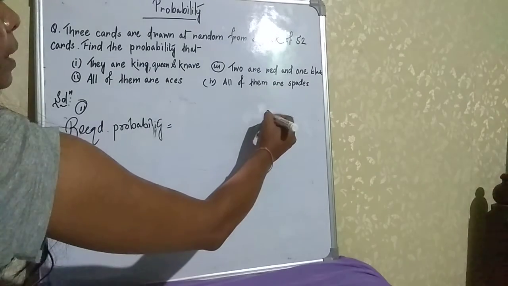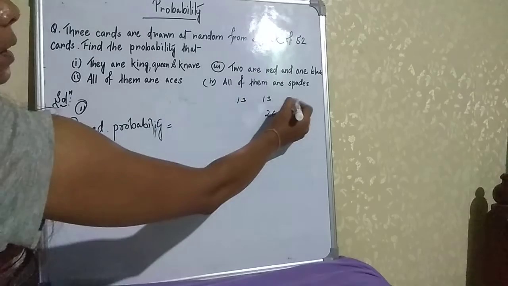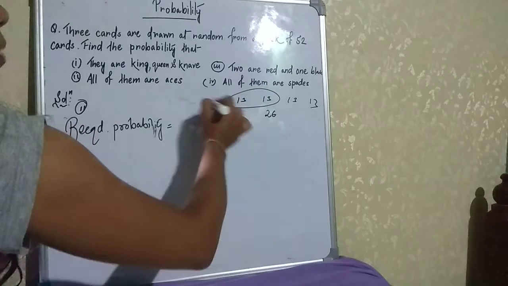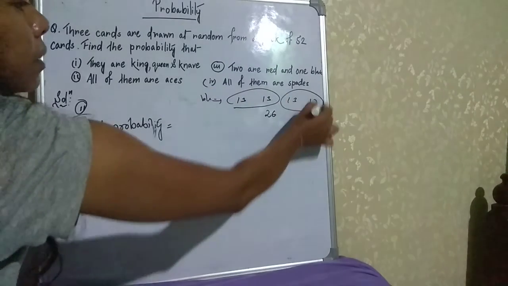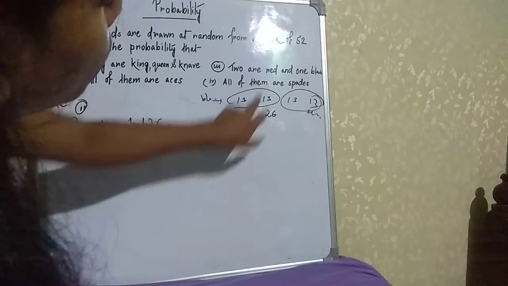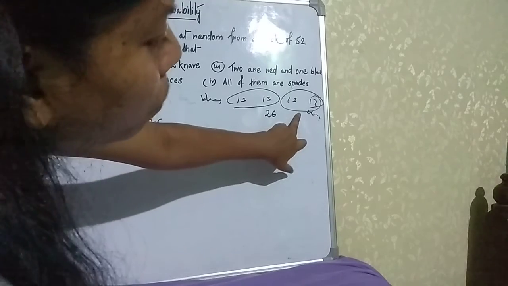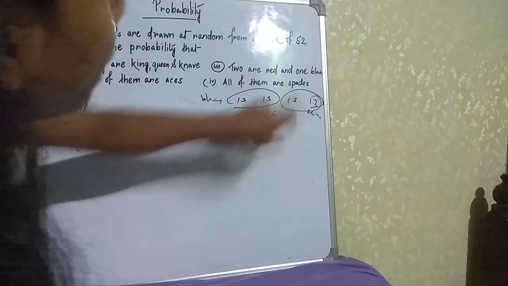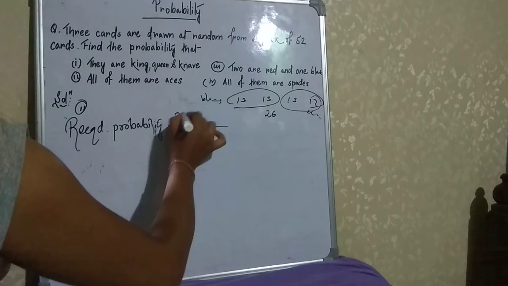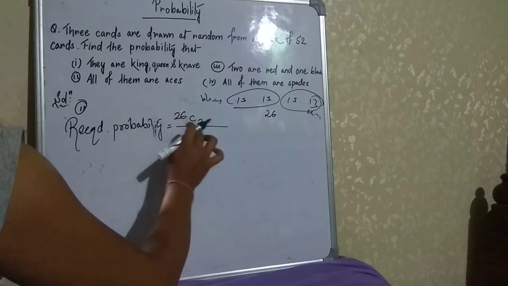Here the total red cards will be 26. Why? It is 13, 13, 13, 13. So suppose 13 plus 13, 26 are black and 13 plus 13, 26 are red. 2 are red means from those 26 red cards, 2 red cards will come. So the favorable cases will be 26C2, as we are drawing 2 cards.